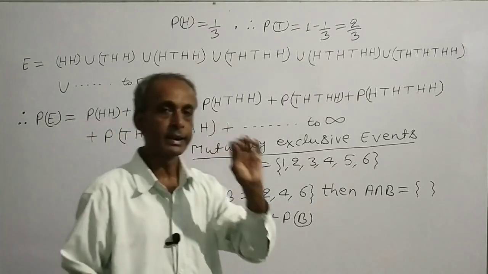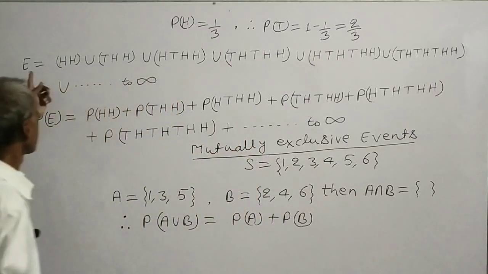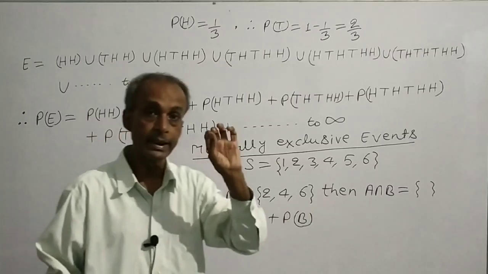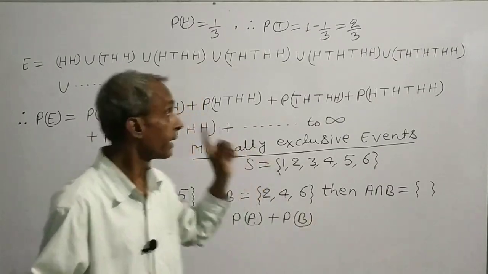Suppose E is the event that the experiment ends in head.